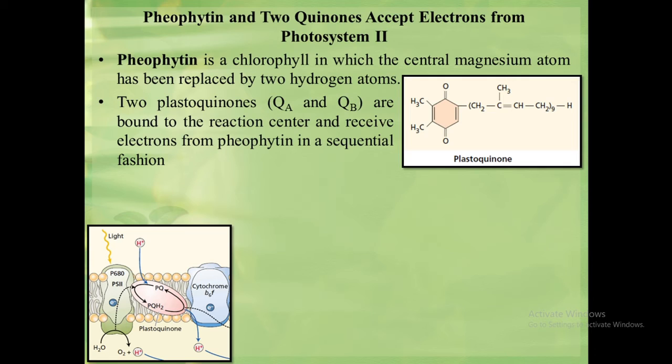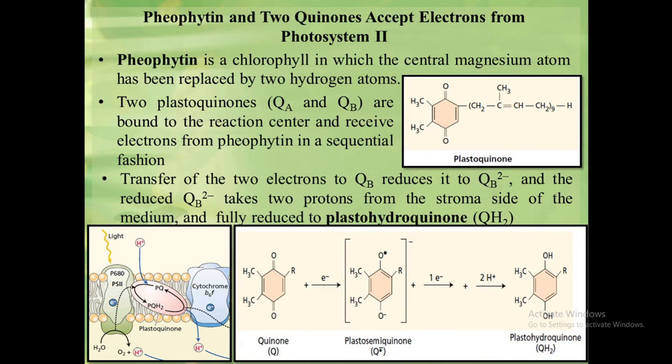2 plastoquinones, that is quinone A and quinone B, are bound to the reaction center and receive electrons from pheophytin in a sequential fashion. The transfer of 2 electrons reduces quinone B to plastosemiquinone, and the reduced plastosemiquinone takes 2 protons from the stroma side of the medium and is fully reduced to plastohydroquinone.